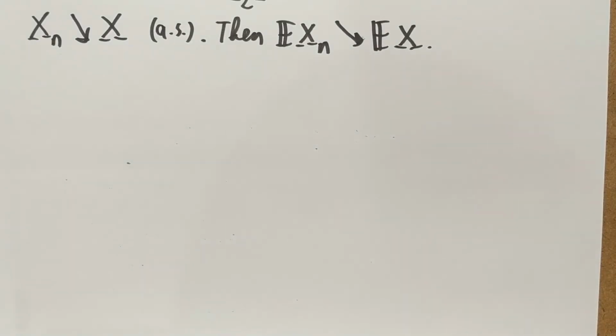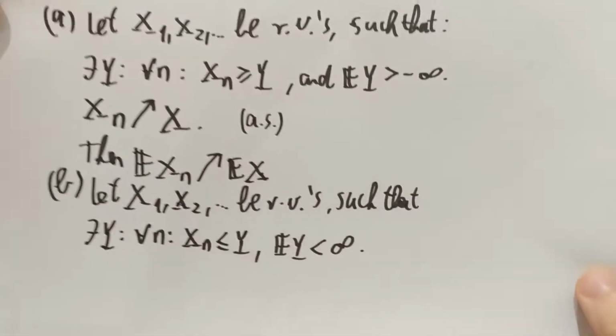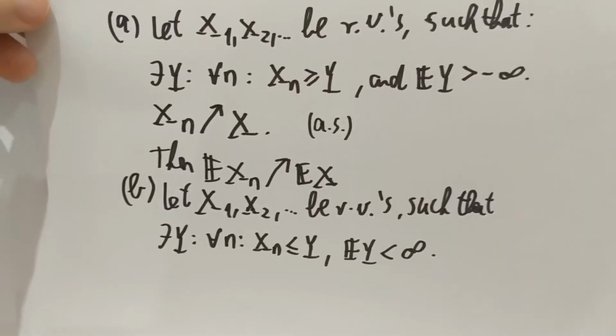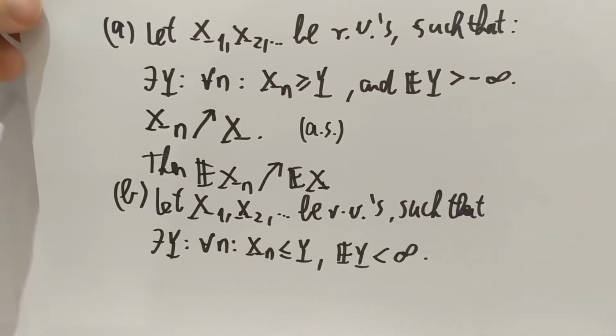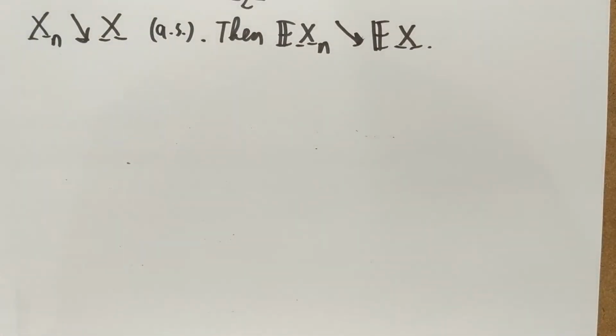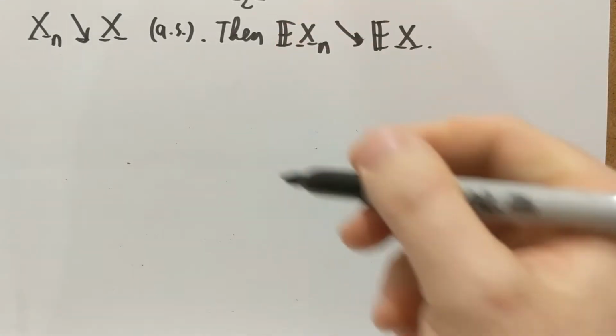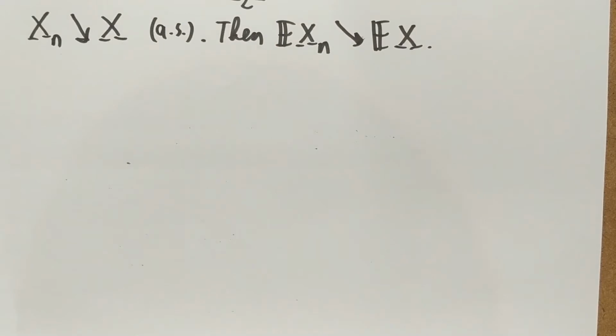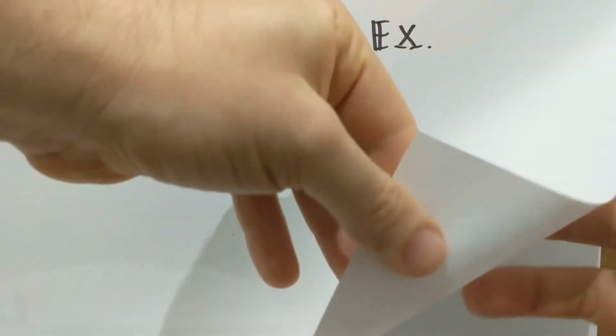So if you now compare statement A and statement B, it's pretty much the same thing, except one is for increasing sequences, the other is for decreasing sequences. Okay, so let's prove this. And for the proof, I am first of all changing paper again, because I need a lot of space for this one.